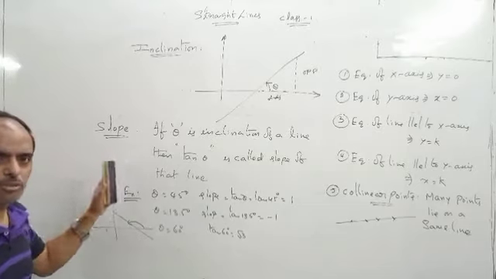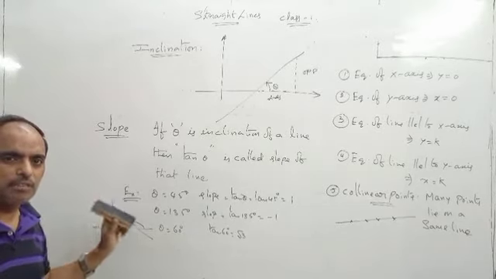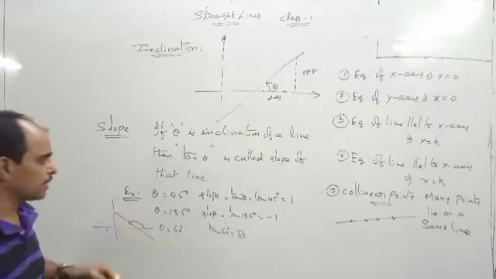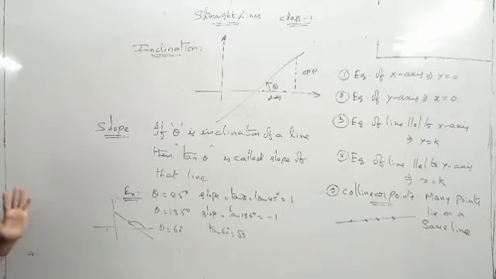So this is about slope. How do we represent slope? Always tan theta. Theta is the inclination, and we represent slope as tan theta. Okay? Next, let us move to the next concept.